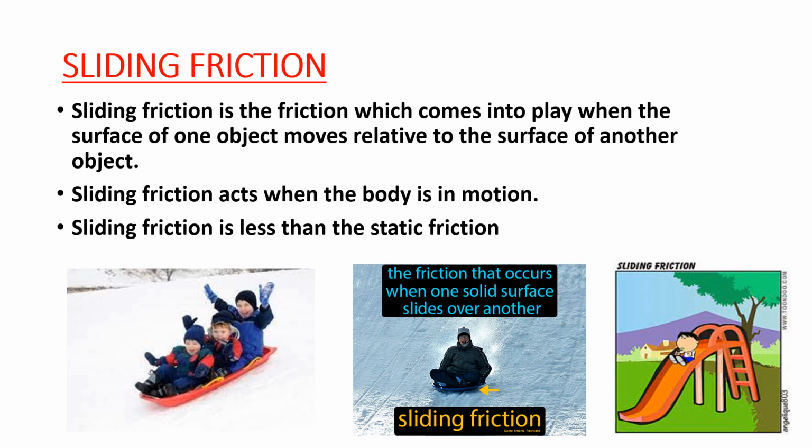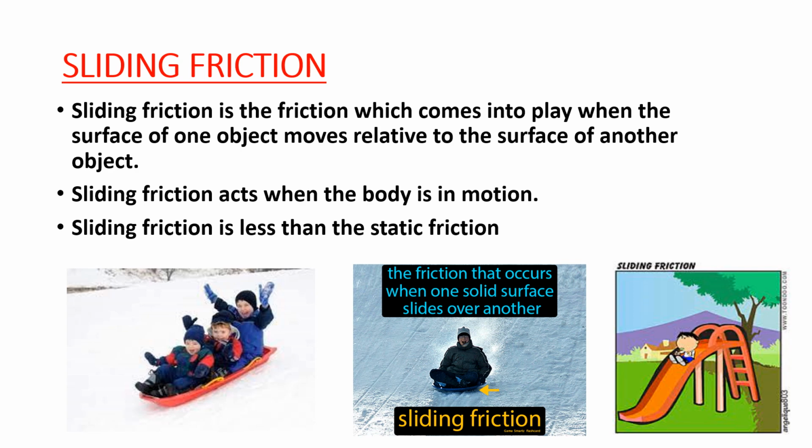So, sliding itself says that the body is in motion. Sliding friction acts when the body is in motion. Here the sliding friction is less than the static friction. You can see the examples here.